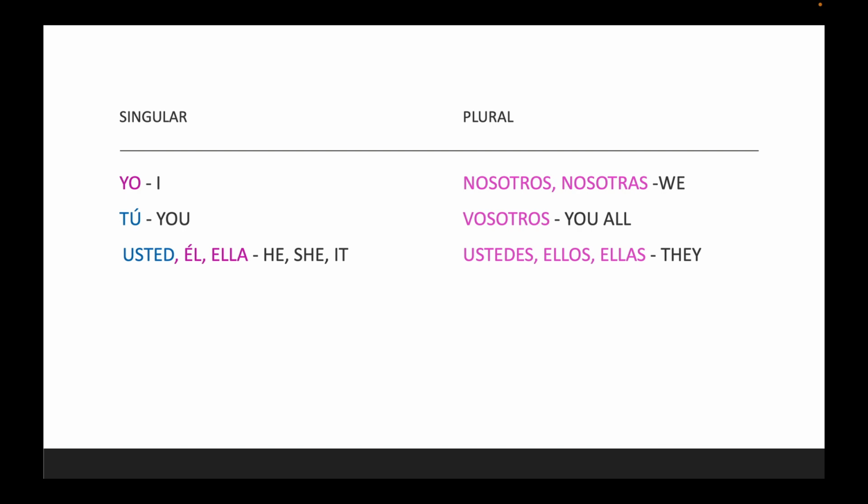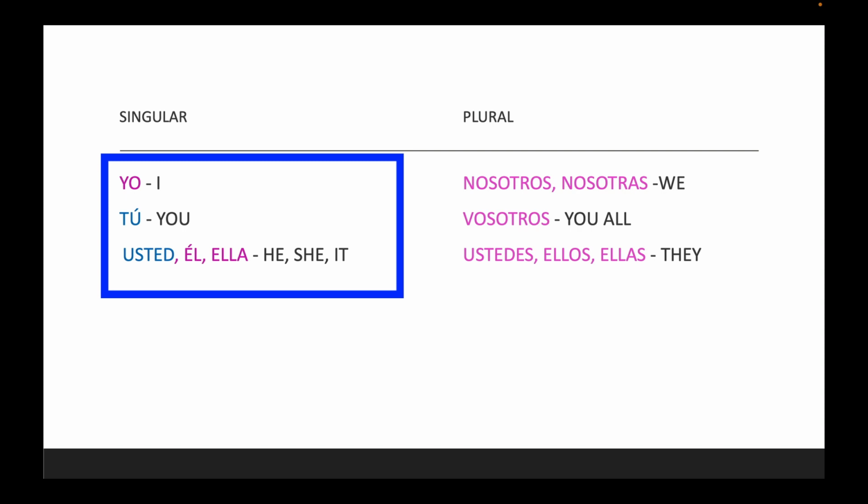Ustedes. If you want to say they and they're all male, ellos. If you want to say they and it includes males and females, ellos still. If you want to say they and it's only females, ellas, ellas. Okay, so let's go ahead and repeat from the top.